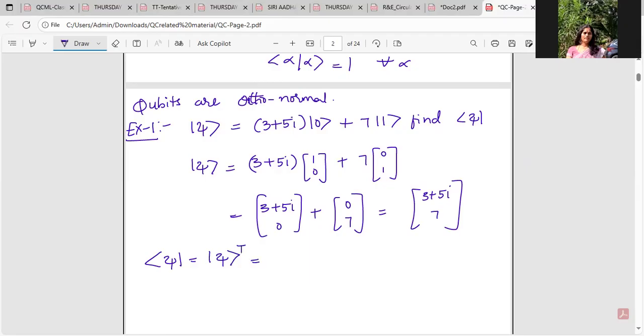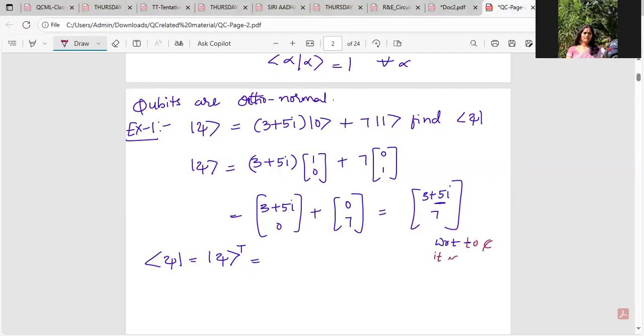Of course, here since I have complex numbers, there is no just transpose. It is always the conjugate transpose that I'm supposed to be taking. With respect to complex numbers, it is conjugate transpose. All of us are aware.